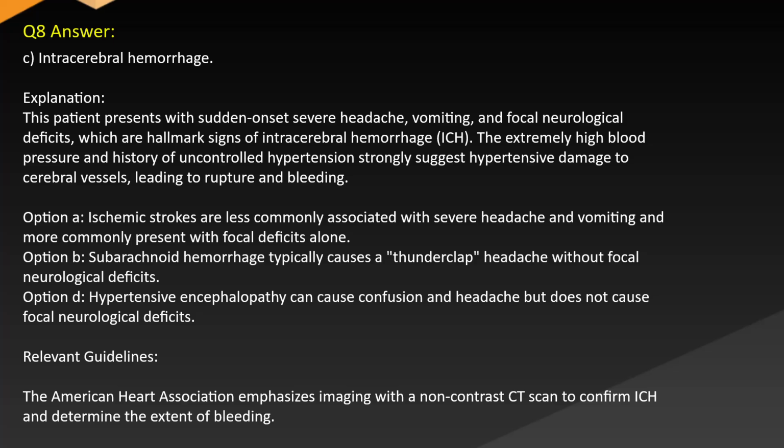Option B: subarachnoid hemorrhage typically causes a thunderclap headache without focal neurological deficits. Option D: hypertensive encephalopathy can cause confusion and headache but does not cause focal neurological deficits. Relevant guidelines: the American Heart Association emphasizes imaging with a non-contrast CT scan to confirm it and determine the extent of bleeding.